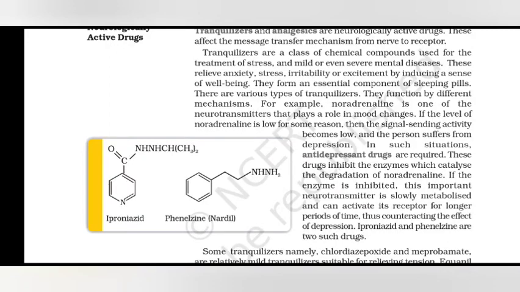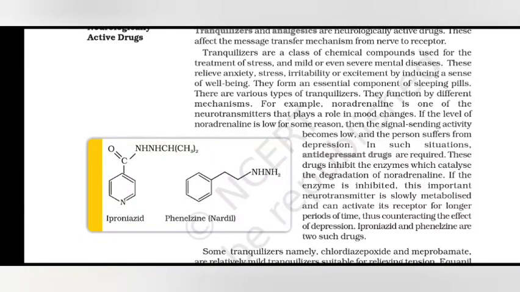For example, noradrenaline is one of the neurotransmitters that plays a role in mood change. If the level of noradrenaline is low for some reason, then the signal sending activity becomes low and the person suffers from depression. In such situations, antidepressant drugs are required.